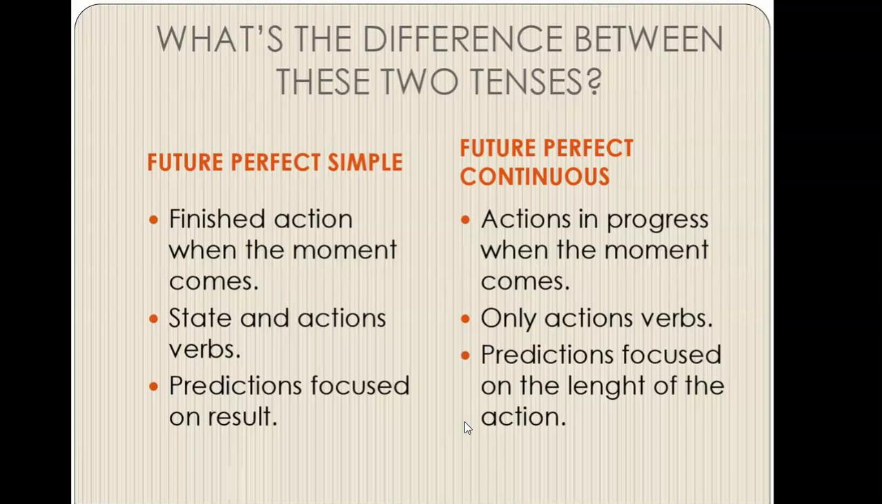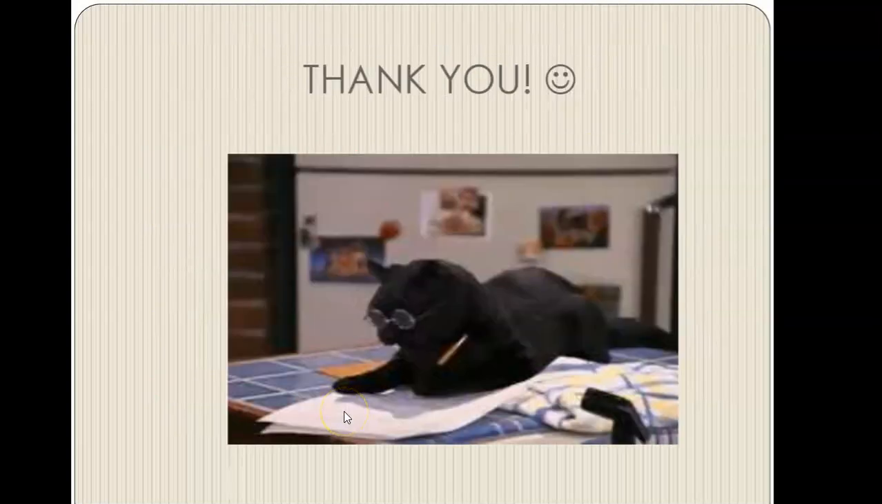Future perfect simple and the future perfect continuous. Future perfect simple: finished actions when the moment comes, state and action verbs, predictions focused on the result. Future perfect continuous: actions in progress when the moment comes, only action verbs, and predictions focused on the length of the action.